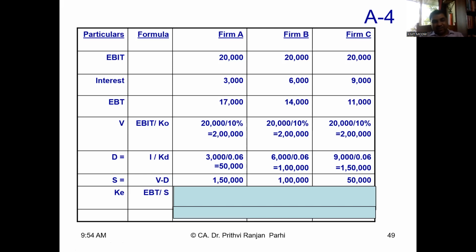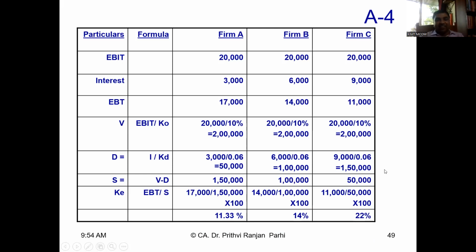If you calculate overall cost of equity, you see EBT by value of shares. So first case is 17,000 by 1 lakh 50,000. Second case it's 14,000 by 1 lakh. Third case it is 11,000 by 50,000. If you multiply by 100, you'll get it in terms of percentage. First case, cost of equity is 11.33%. Second case it is 14%. Third case is 22%. That means this theory says that if you increase debt in the capital structure, your cost of equity will increase. More debt means more cost of equity.